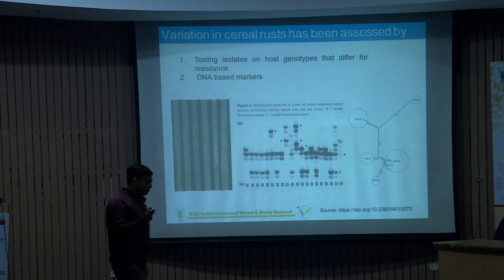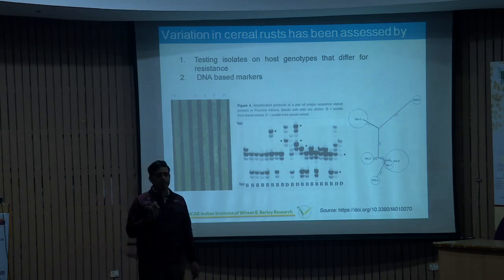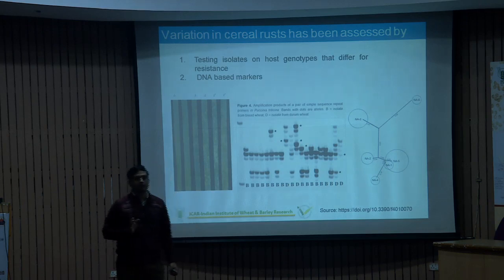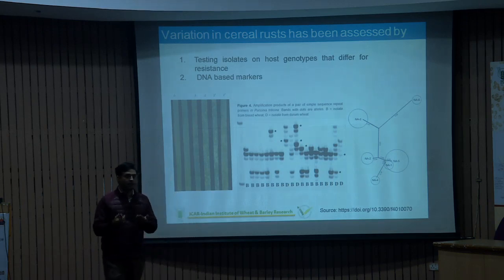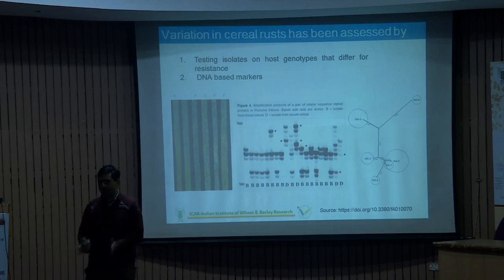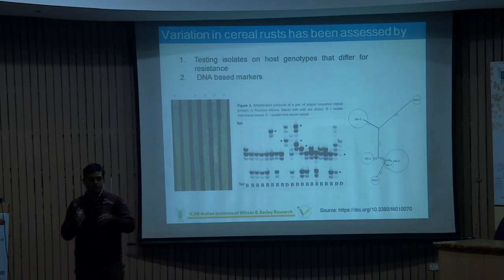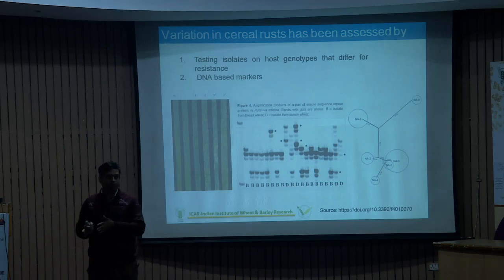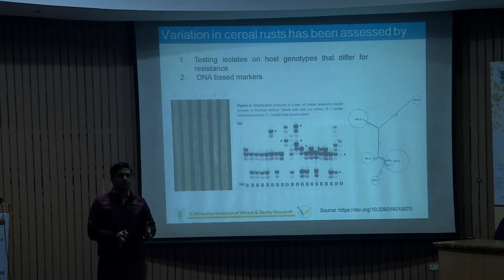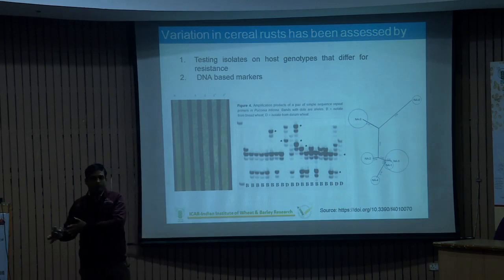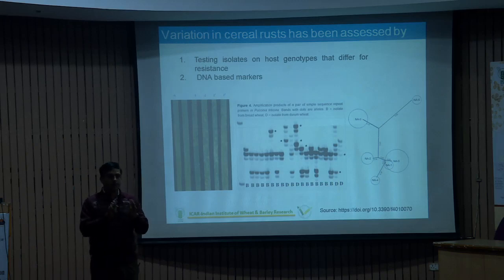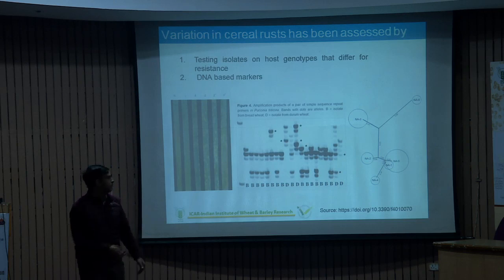Differential hosts are hosts which contain the NILs, near isogenic lines. They have only a single gene which is responsible for showing a distinct type of infection type. So we multiply that one and we have to match that criteria with the earlier pathotypes. Is it the same type of spectrum or not? If that particular system provides a similar pattern, then we prove that this is the same pathotype. If not, then they might be different pathotypes.